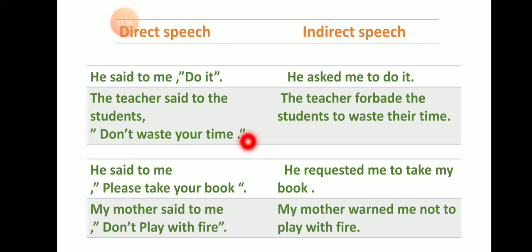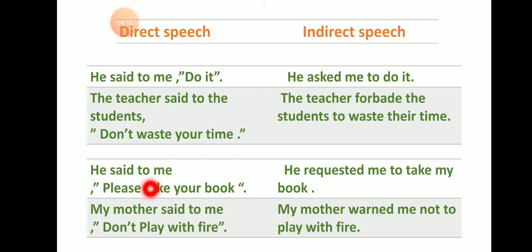She is asking the students not to waste the time. So the teacher forbade the students to waste their time. Forbade is a negative word, so we are using it like this: to waste their time. Not to waste their time is not used here. So you have to be very careful when you are using the word forbade.